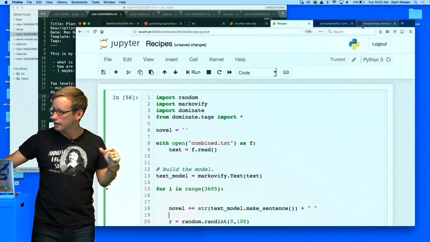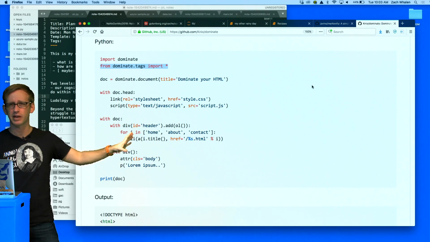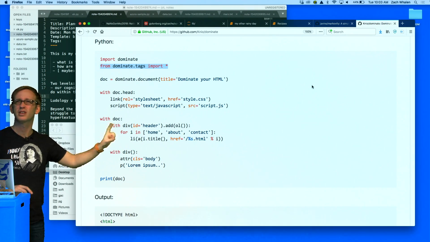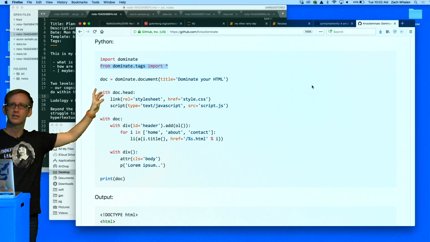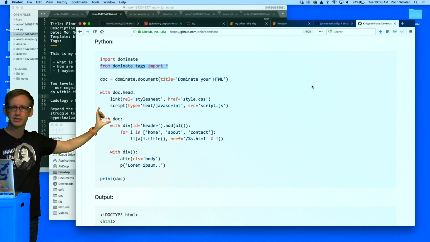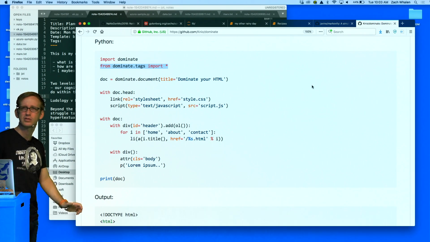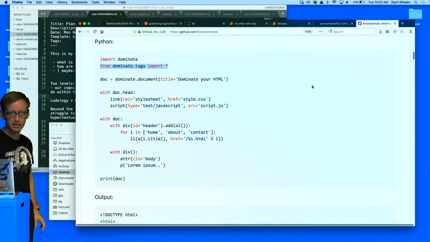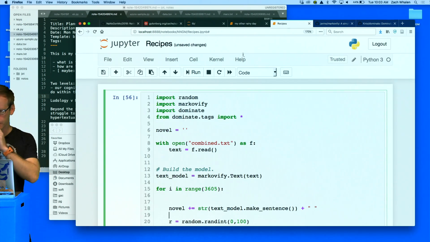Great, so the way that it tells me here, you construct your HTML document in Python code using this kind of syntax. You create the doc as a special kind of dominate object, and then you add different tags to the parts of that document. So it's a little different syntax than what we might be used to, but copying it and adapting it to what we're trying to do does actually work pretty well. So let's take a look.